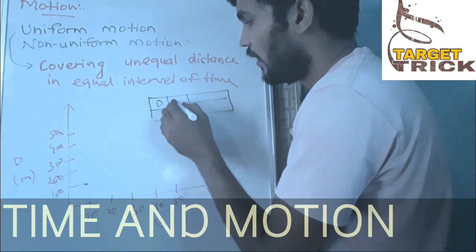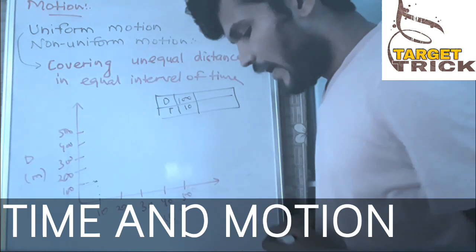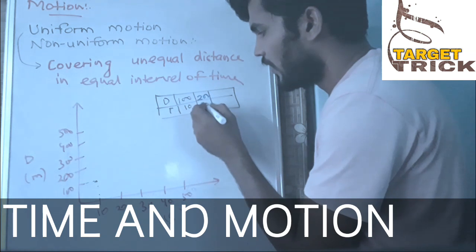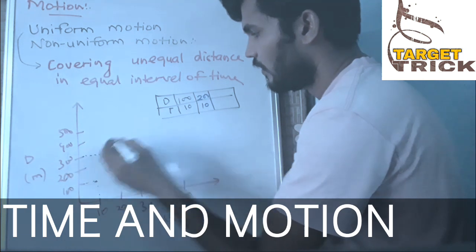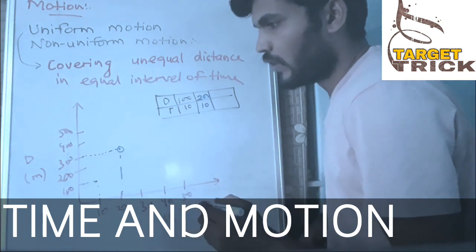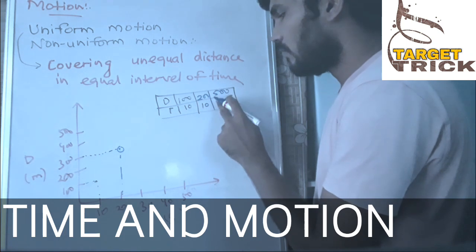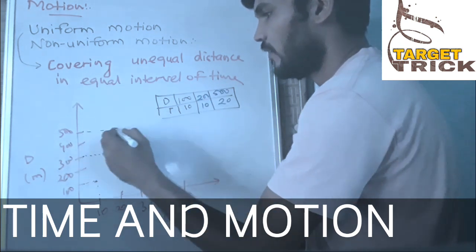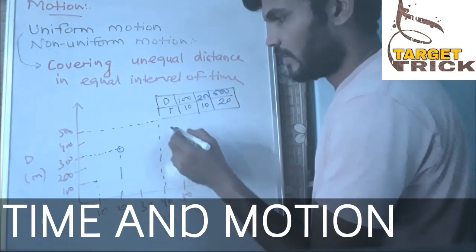So 100 meters in 10 seconds, and next 200 meters in 10 seconds. So total 100 plus 200, 300. So here 300 in 10 plus 10, 20 seconds. So here we have taken the 20 seconds. Then suppose now it covered 500 meters in another 20 seconds. Then it is 40 seconds. So total 500 and 20 plus 20, 40. So it is like this.